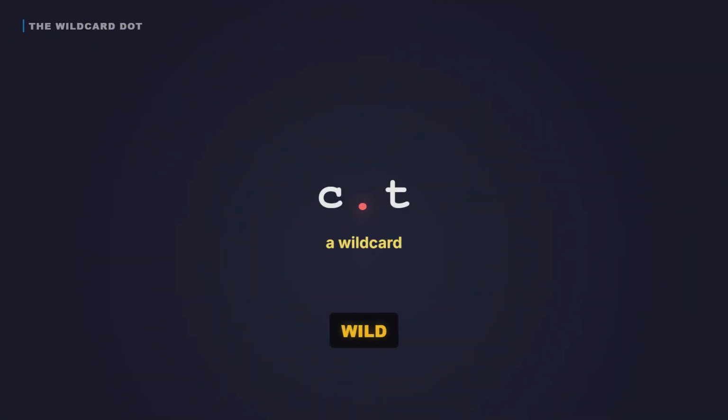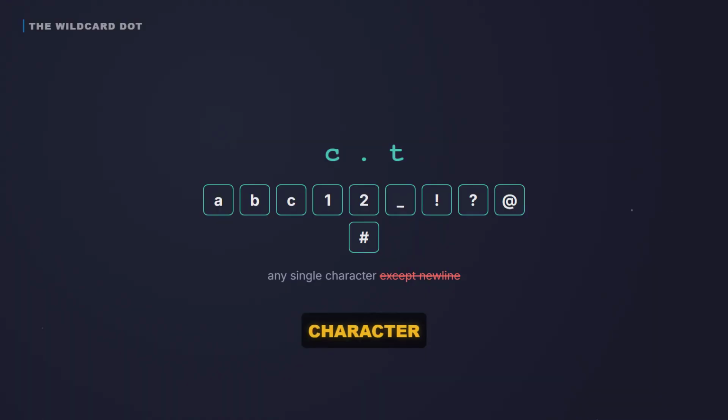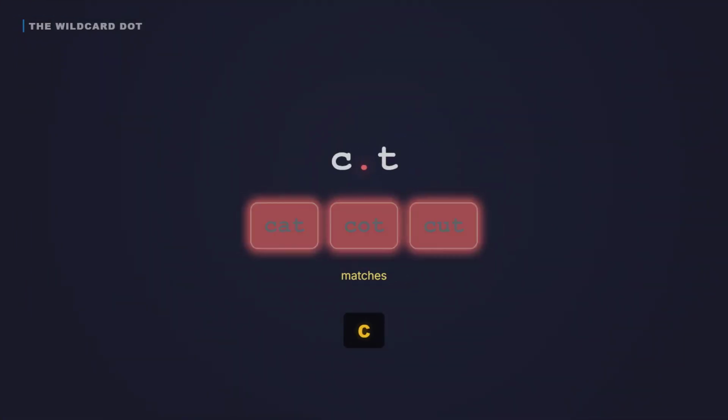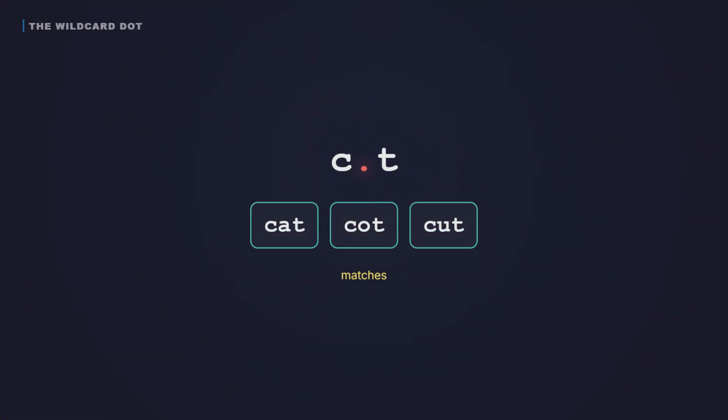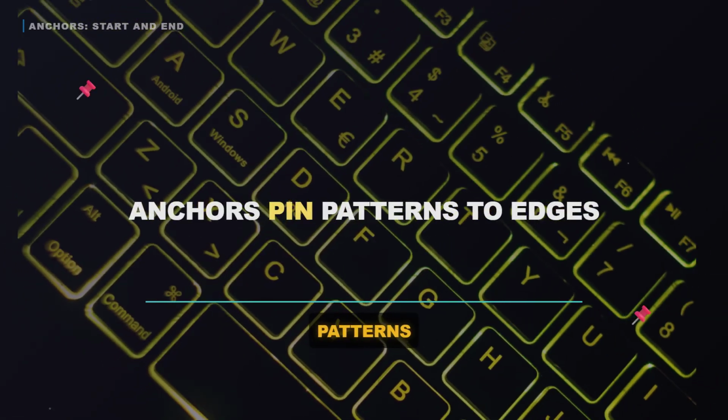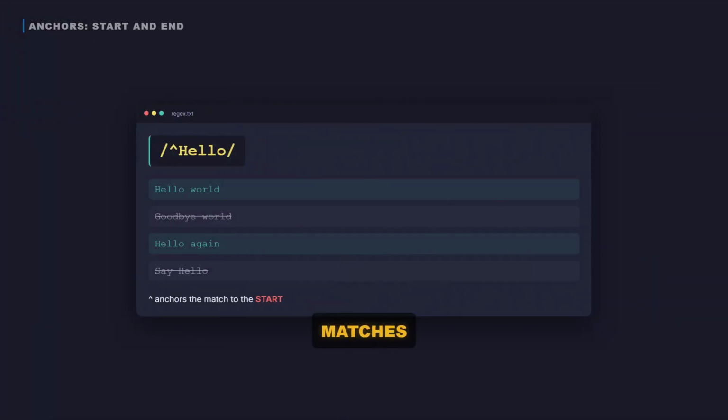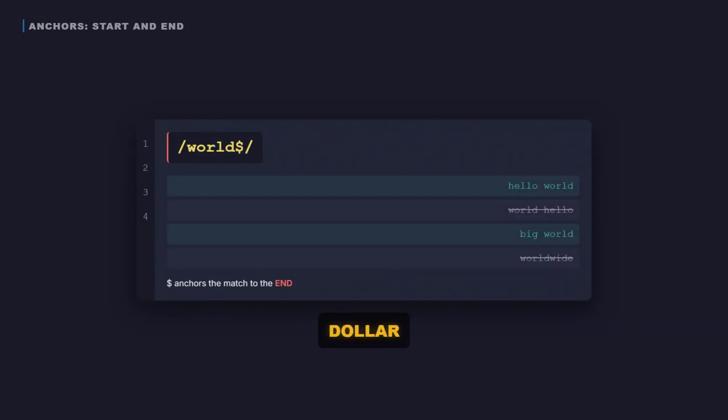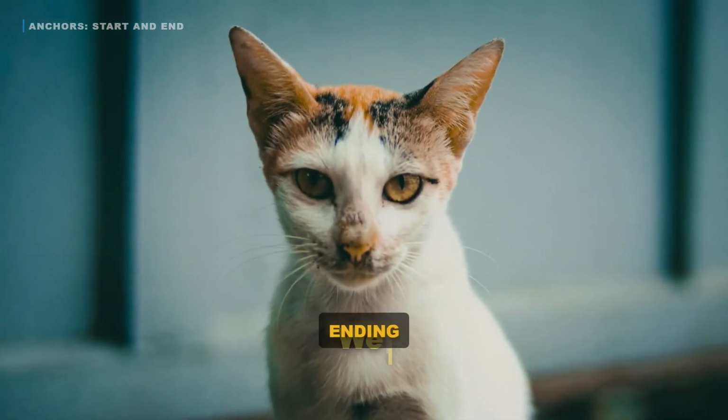The dot is a wild card, matching any single character except new line. So c.t matches cat, cot, even cut. Now, anchors pin patterns to edges. The caret matches the start. So ^hello finds lines beginning with hello. A dollar sign matches the end. So world$ finds lines ending with world.